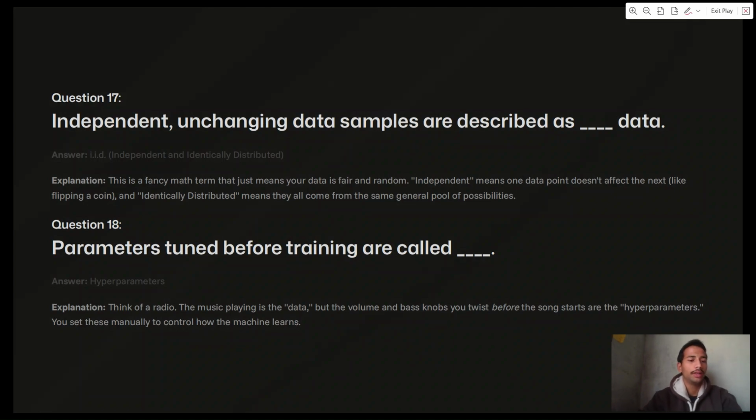Next question. Parameters tuned before training are called hyperparameters. Explanation. Think of a radio. The music playing is the data, but the volume and bass knobs you twist before the song starts are the hyperparameters. You set these manually to control how the machine learns.